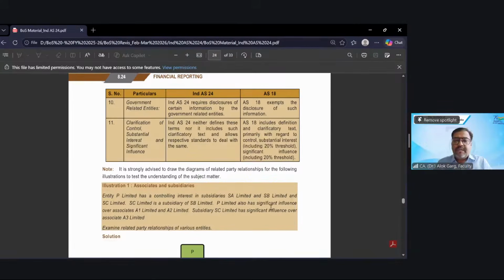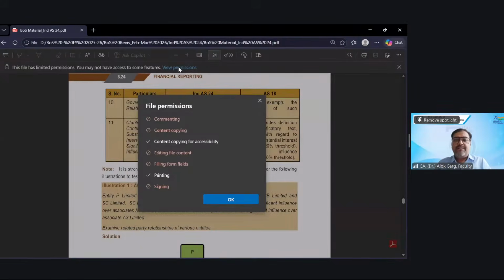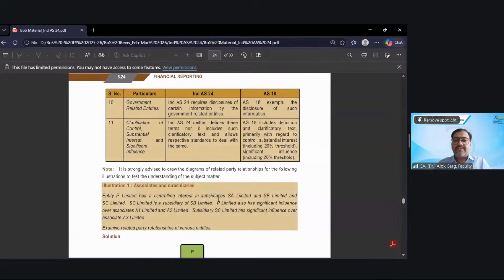P Limited also has a significant influence over associates A1 and A2 Limited. Subsidiary SC Limited has a significant influence over associate A3 Limited.